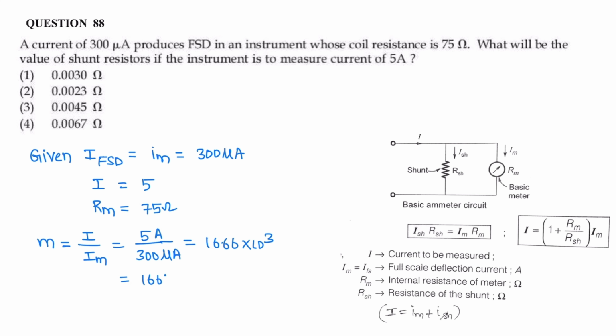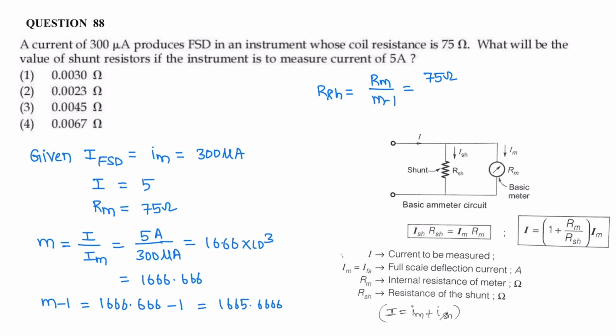Its value is 16666.666. Now M minus 1. M minus 1 is 16666.666 minus 1, that is 16665.666. It's the value of M minus 1. Now the value of shunt resistance to be connected, Rsh, is equal to Rm by M minus 1. So Rm is 75 ohms by M minus 1.